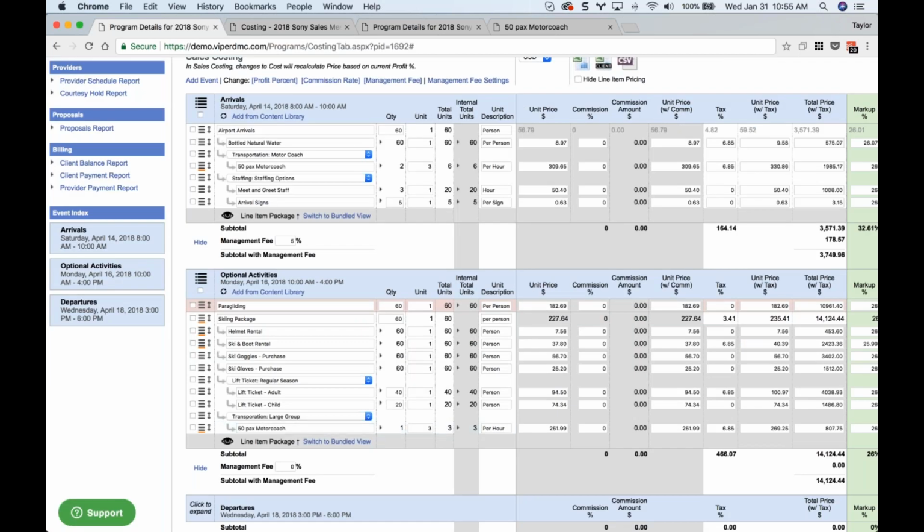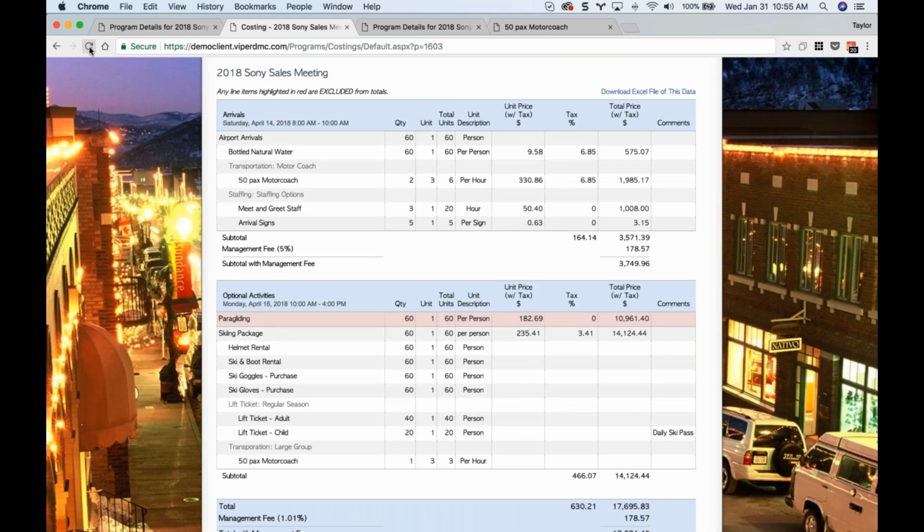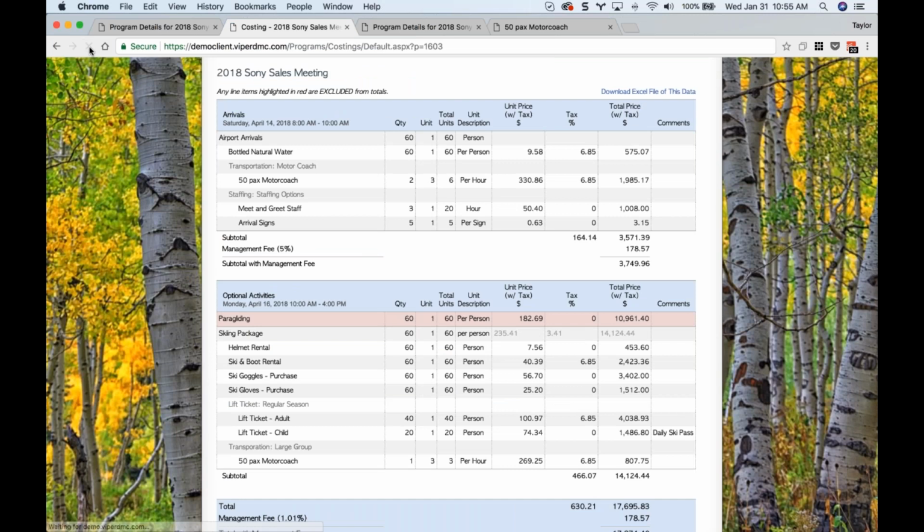Okay, and then finally, our third option here is show package and product line items. So if I select that view, you can see that these go back to white, meaning they are not hidden from the client, those line items, and this is what they would see now. So the client can see the line item breakdown for each, and they can see the package total, kind of in light gray here, but it comes out to $235 per person and a total of $14,124.